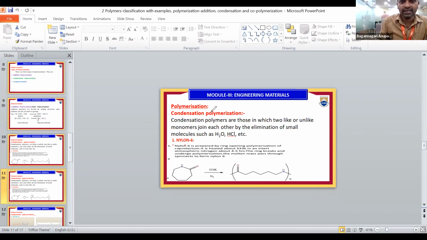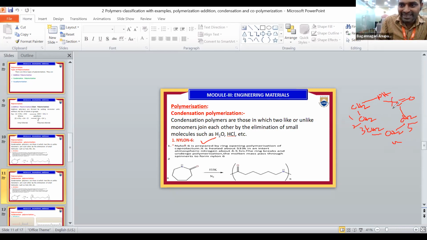Now you see, students, in condensation polymerization there is nylon 66. The nylon 6 monomer is caprolactam. Already I have written CH2, CH2, CH2, CH2, CH2, NH, C double bond O. So these are 5 carbons.